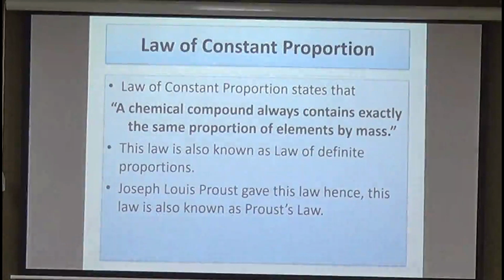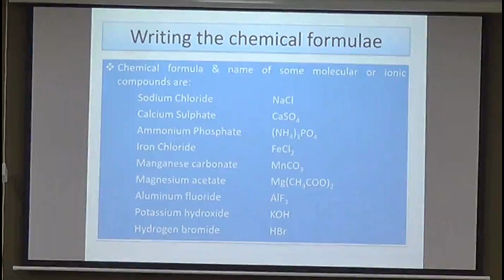Next is the law of constant proportion, which states that a chemical compound always contains exactly the same proportion of elements by mass. This law is also known as law of definite proportions, and it was given by Louis Proust. Formula of compounds given by using their valencies.